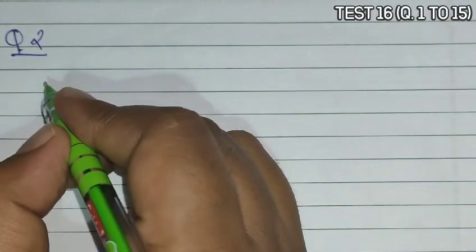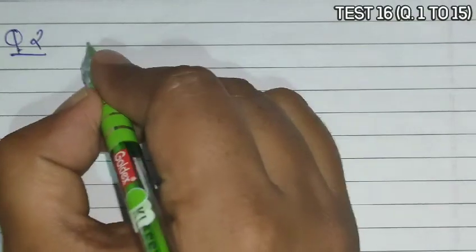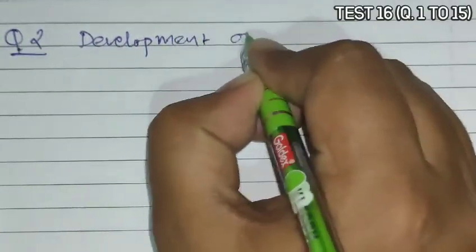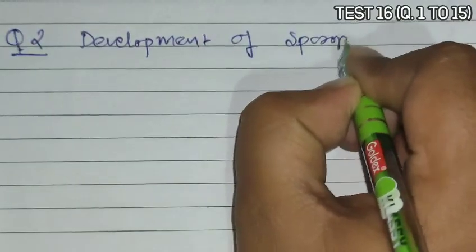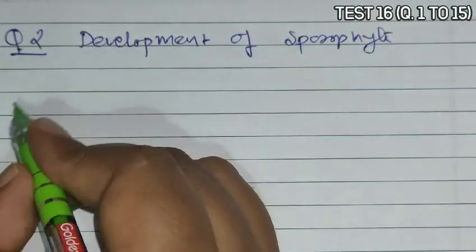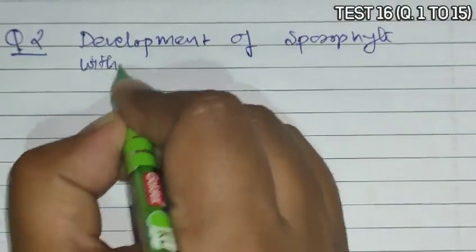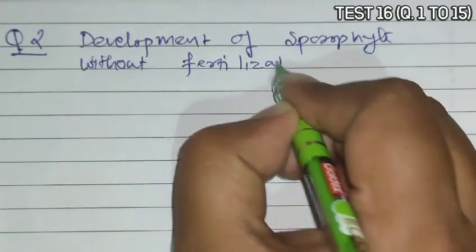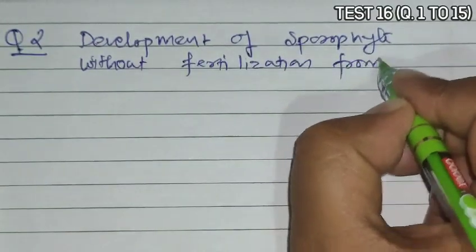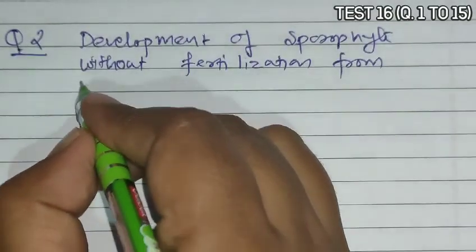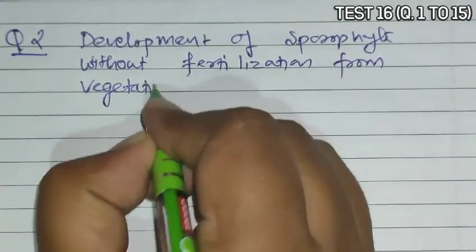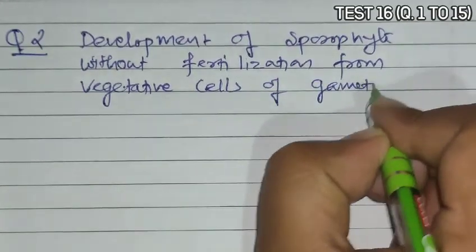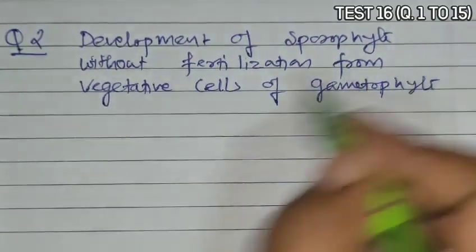Question 2. Question 2 asks that the development of sporophyte without fertilization from vegetative cells of gametophyte is called.